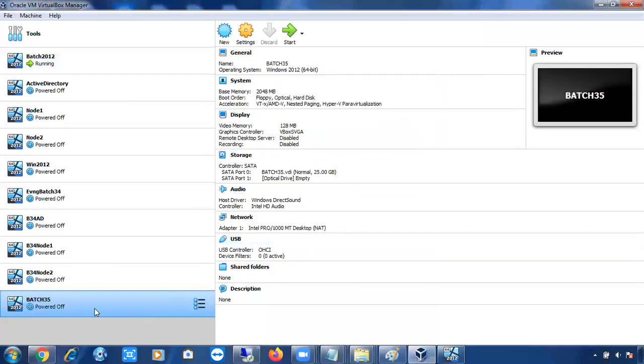That's it. I have created the virtual machine. Any doubts in creating the virtual machine? Can you please tell me, everyone? Is it fine? Simple only. Nothing is there. Very simple.